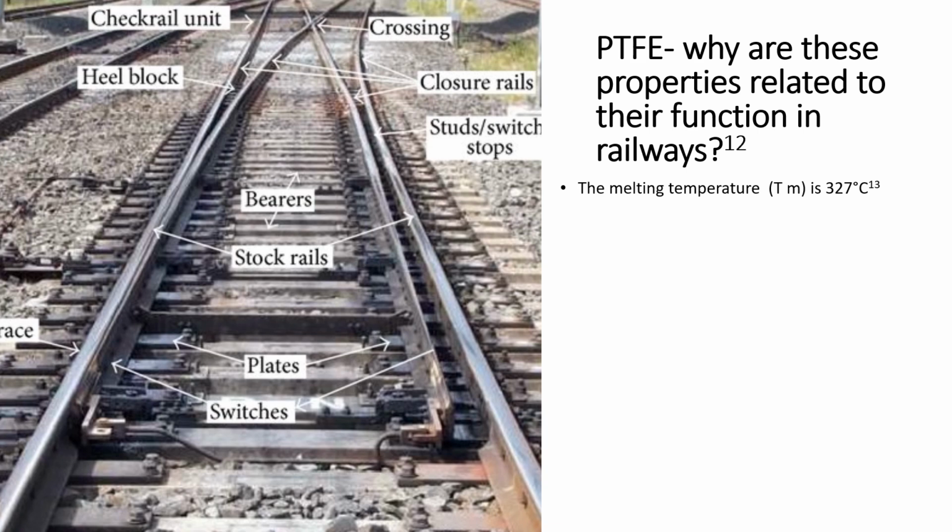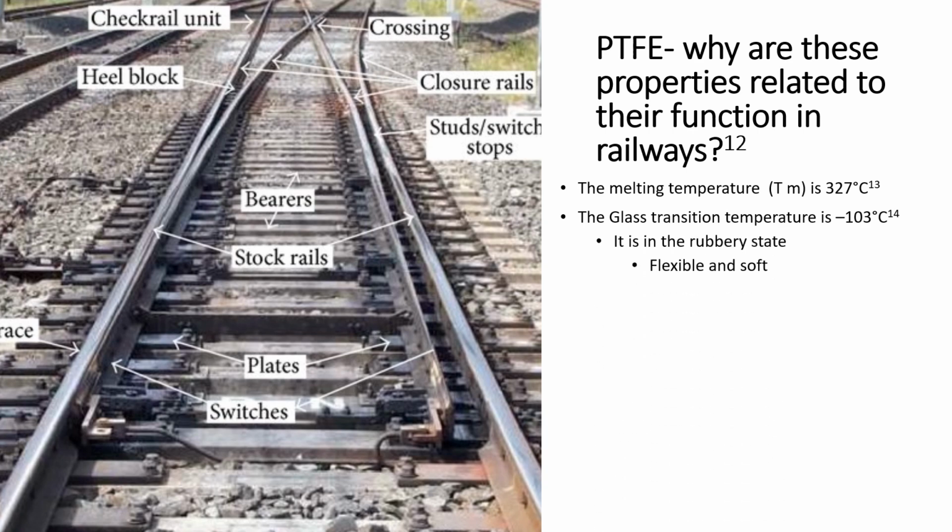The glass transition temperature is low, at minus 103 degrees Celsius, as there is mobility within the polymer due to there being no side chains and flexible single bonds. This means that the temperature will almost always be above the glass transition state, meaning that the polymer is in the rubbery state and will therefore be flexible and soft, which are not beneficial properties of the polymer for rail uses.